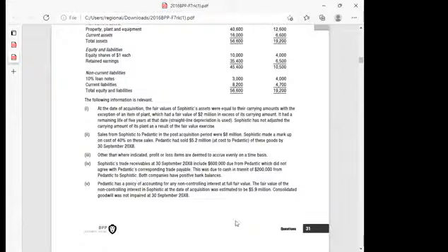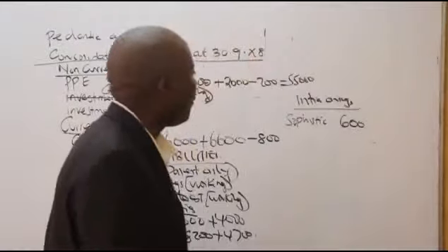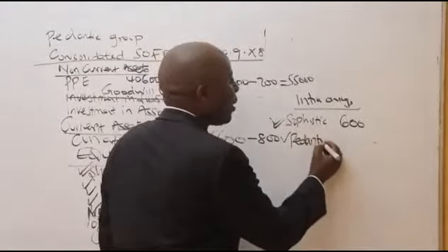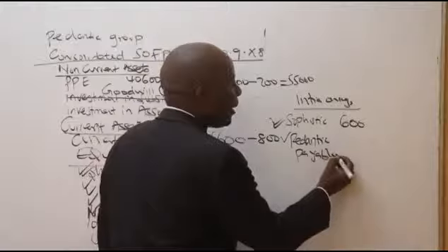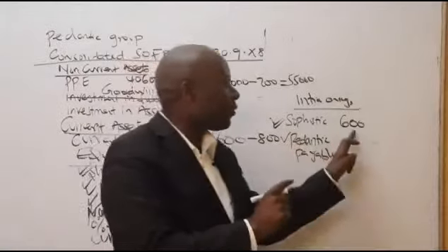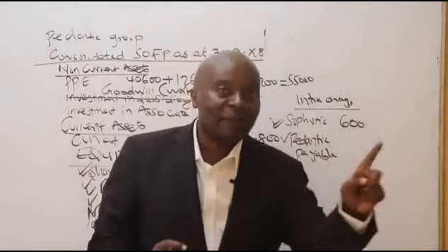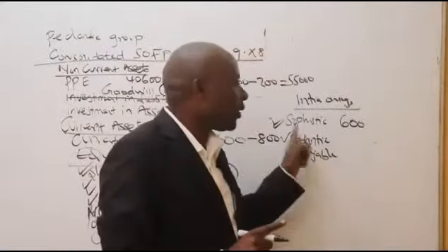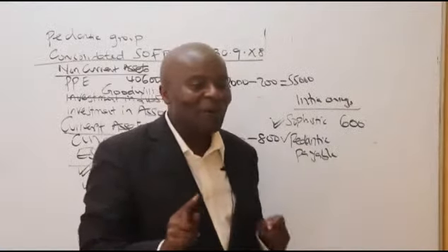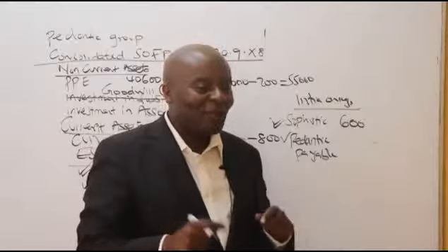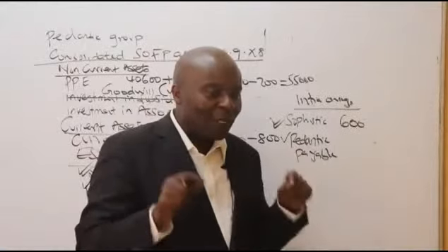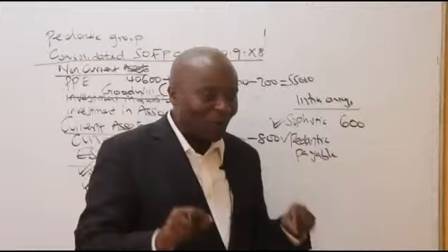Both companies have positive bank balances, that is useless. Ladies and gentlemen, listen to me very well. In this case, Pedantic has an internal payable of how much? Remember, Pedantic has sent some money. Initially they started from the same 600, but Pedantic has sent some money which has not yet hit the books of Sophistic. Pedantic has already paid some money, which is 200. So currently, how much does Pedantic owe?